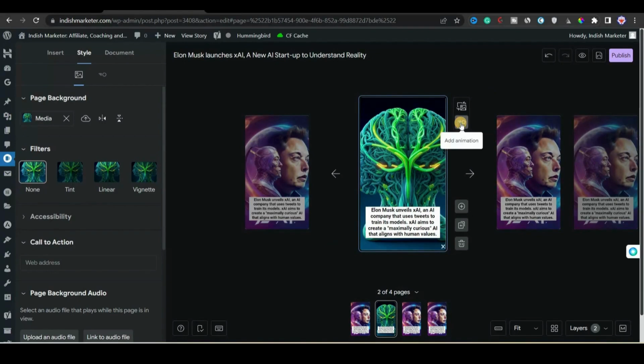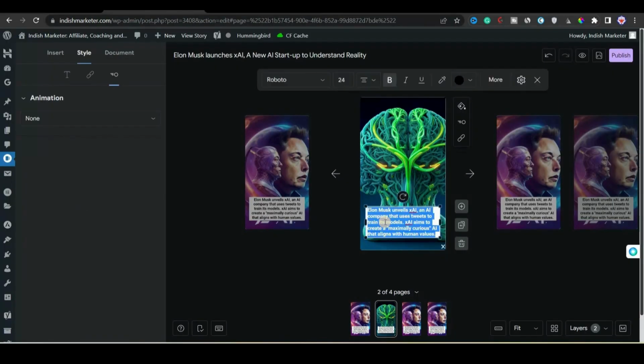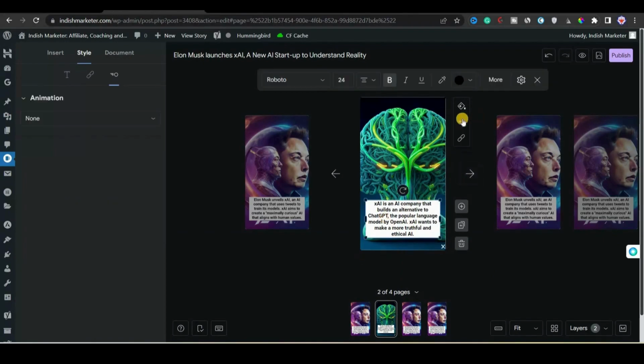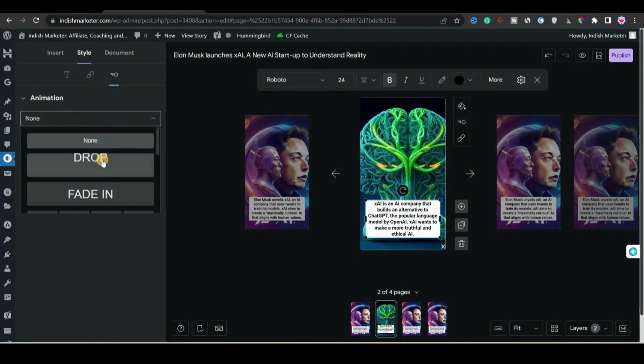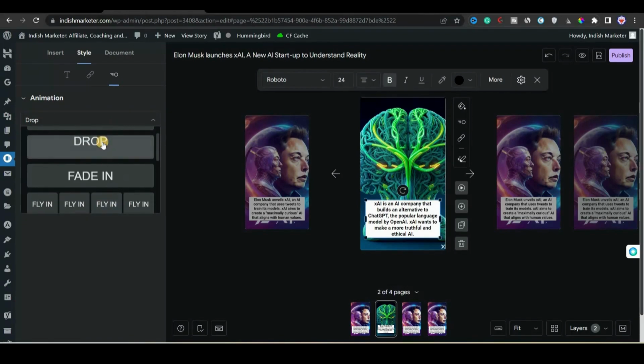Now we will add the text for page 2. We will go back to Google Doc and copy the text, come back here in the web story settings, and paste the text. Then we will adjust the size and align the text in a proper position. After that, we will add an animation on the second page, because we cannot add animation on the first page. For the text I have chosen the drop animation. And for the first page, as I told you, you cannot add any animation.